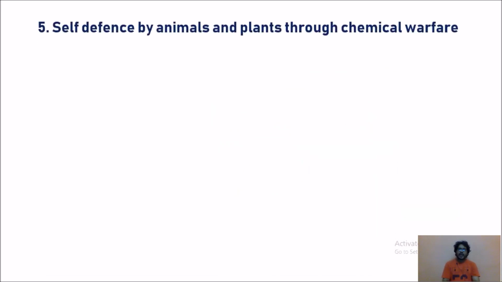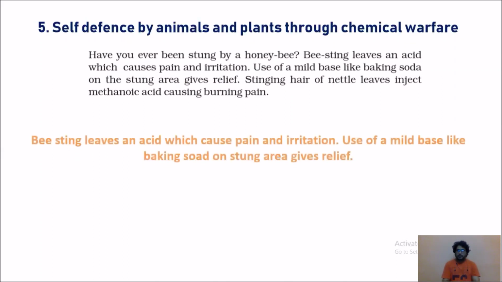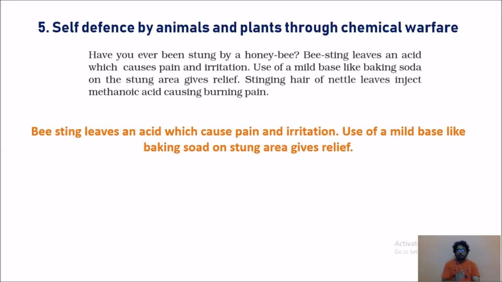Next, coming to the fifth topic, self-defense by animals and plants through chemical warfare. Have you ever been stung by a honeybee or ant? Bee stings leave an acid which causes pain and irritation. From that paragraph, you can understand a bee sting leaves an acid which causes pain and irritation. When there is pain and irritation, we can use a mild base like baking soda on that stung area, which gives relief.